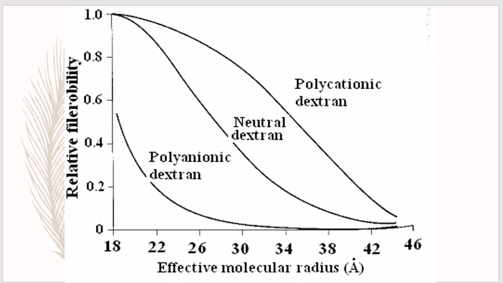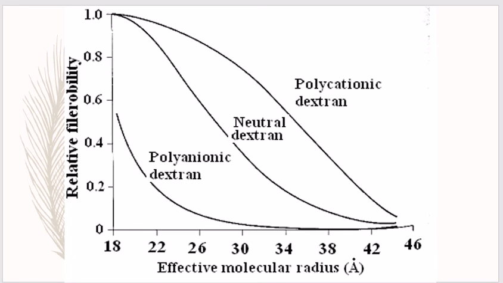Dextrans are polysaccharides that can be manufactured as neutral molecules or with a negative or positive charge. Note that for any given molecular radius, positively charged molecules are filtered much more than negatively charged molecules. So neutral dextrans are also filtered more readily than negatively charged dextrans